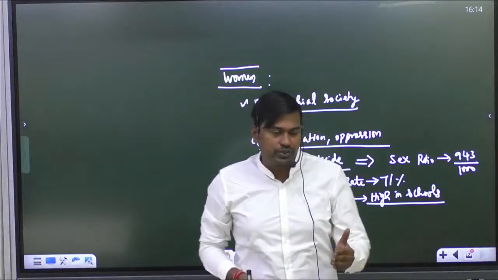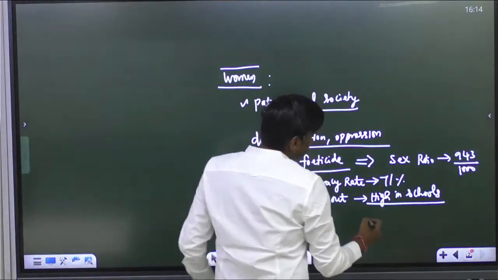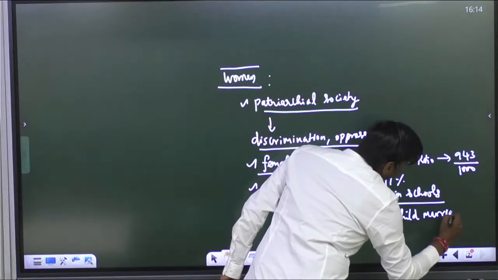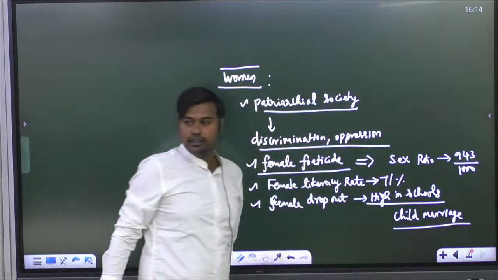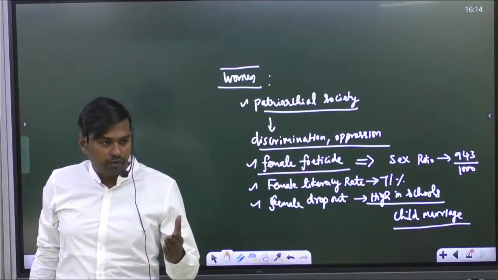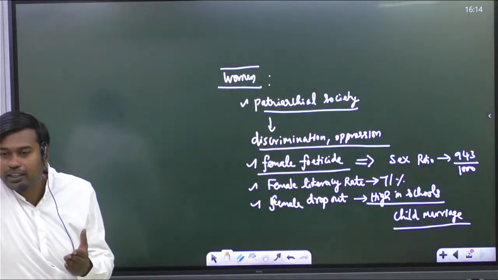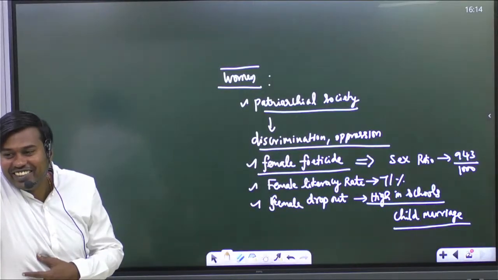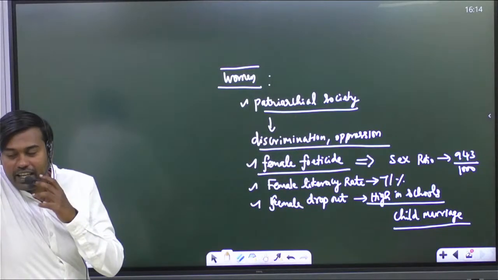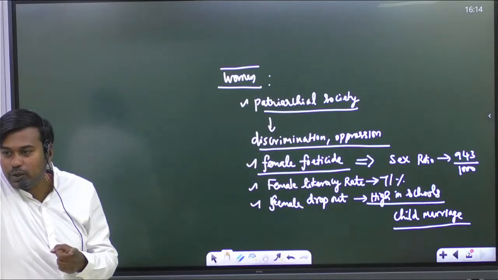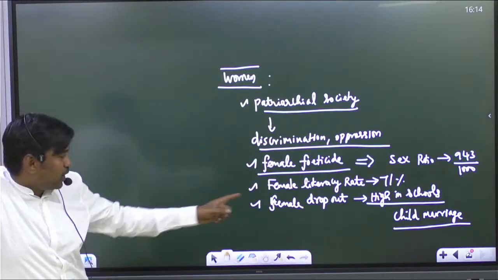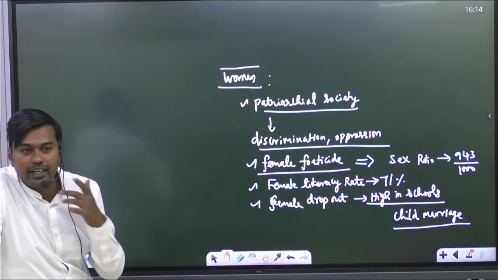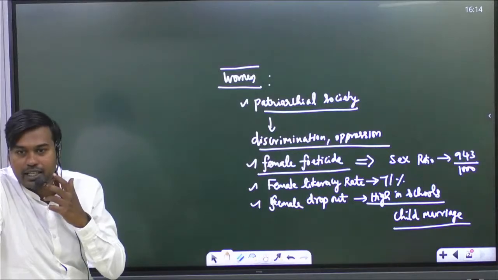See, there is still the practice of child marriage. What is the marriageable age for a woman, female in India? It is 18 for females and for men it is 21. Yes, remember? So anybody who is marrying a girl child who is less than 18 years of age, it is considered to be child marriage in India.